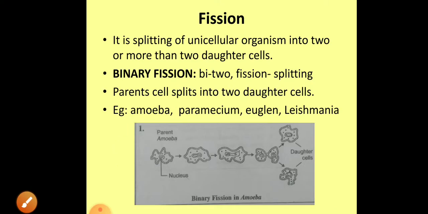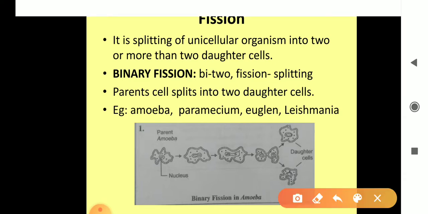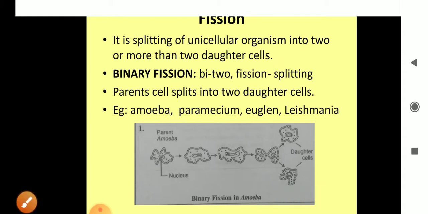The first is fission. Fission means splitting. It is the splitting of the unicellular organism into two or more than two parts or daughter cells. Okay. Binary fission is the fission in which the parent splits into two daughter cells, mainly two, or in multiple fission it will divide into so many daughter cells. Example, amoeba, paramecium, euglena, leishmania, etc.